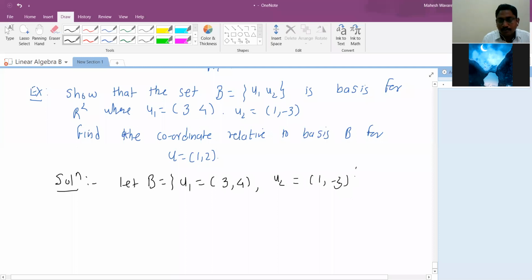This is -3 actually. This is a subset of vector space R2, with x and y axis like that. So first we show that B is a basis for R2. So the first target is linearly independent.